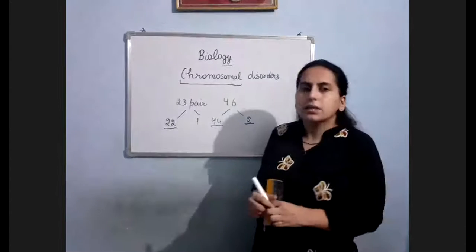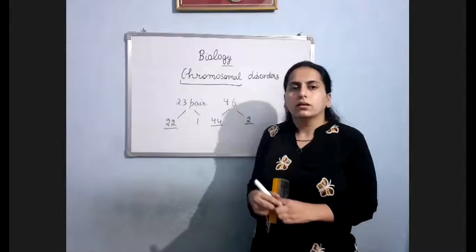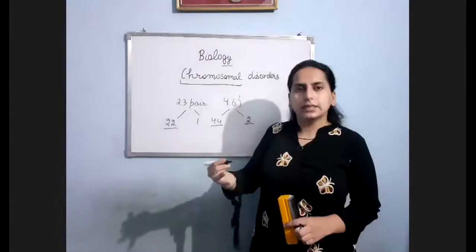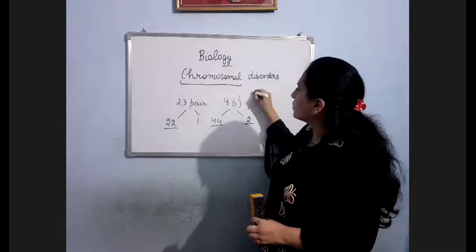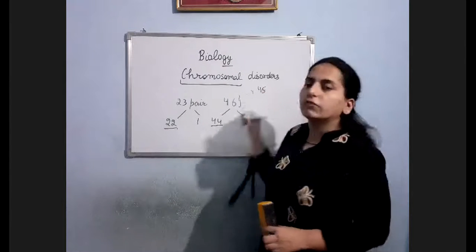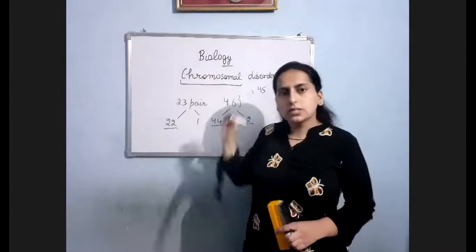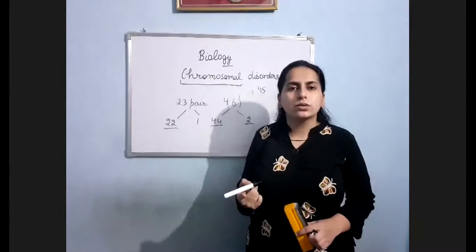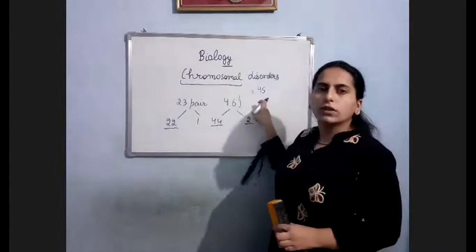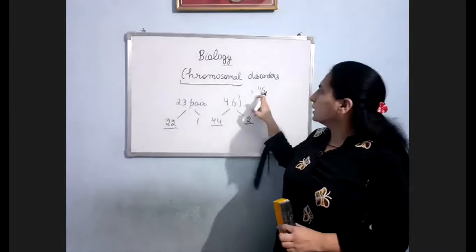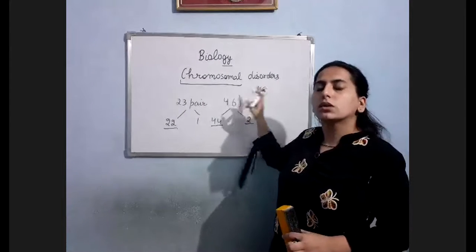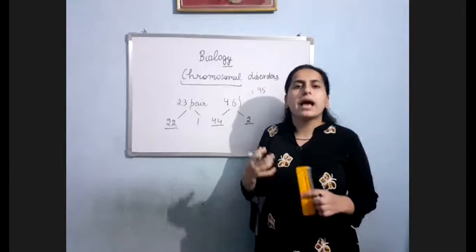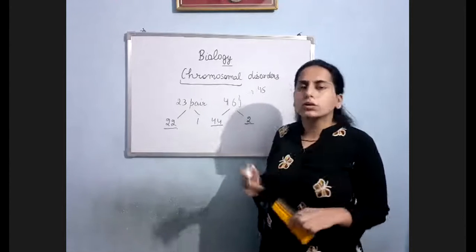So sometimes in human beings, normally we have 46 chromosomes, but in certain disorders there is a probability that we can have 45 chromosomes. This is actually happening in Down syndrome. We will discuss that also. So there could be deletion of one chromosome, as you can see. Again, this is a chromosomal disorder. The person born with 45 chromosomes will have a chromosomal disorder.